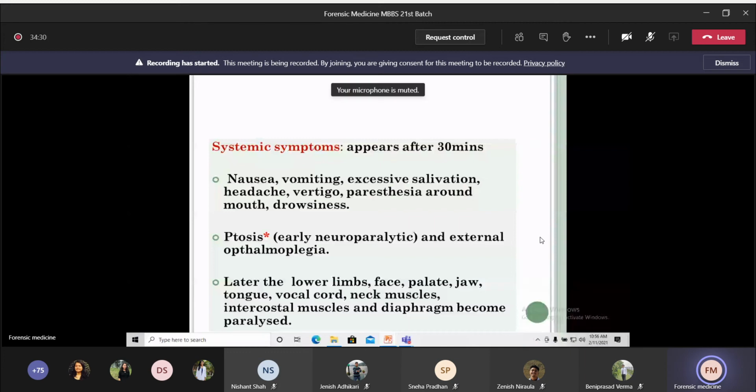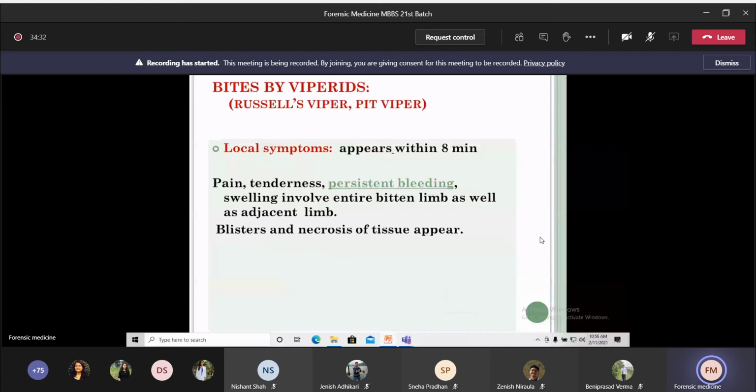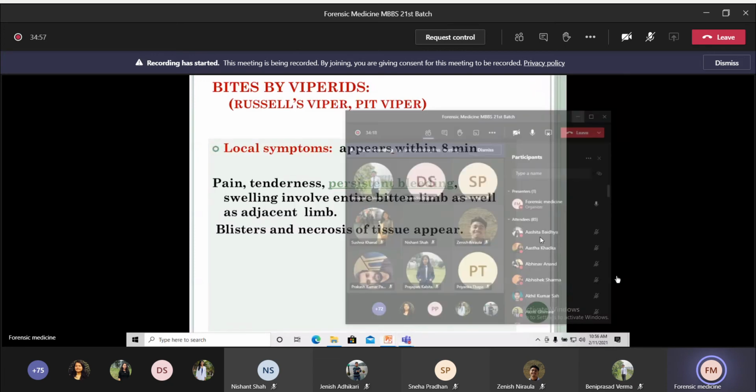Next, in case of viperid snake bite cases, the local symptoms are the same and appear within 8 minutes. The symptoms include pain, tenderness, and persistent bleeding. See the difference between the elapid and the viperid: in case of viperid, there is persistent bleeding. Swelling can be seen on the entire bitten limb as well as on adjacent limbs. There is formation of blisters as well as necrosis of the tissue.